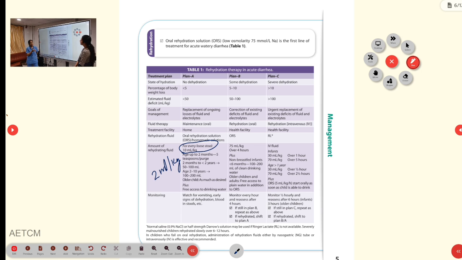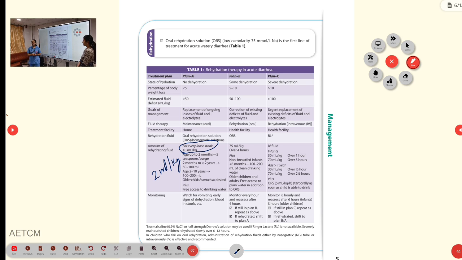Then if it is plan B or plan C, both these children should be admitted and treated in the hospital itself. In plan B, the fluid deficit will be 50 to 100 ml per kg. So here you have 3 corrections: the daily requirement should be given, the deficit replacement dose should be given, and also the maintenance for each purging and vomiting. Those 3 corrections should be given, and here also we prefer oral correction.